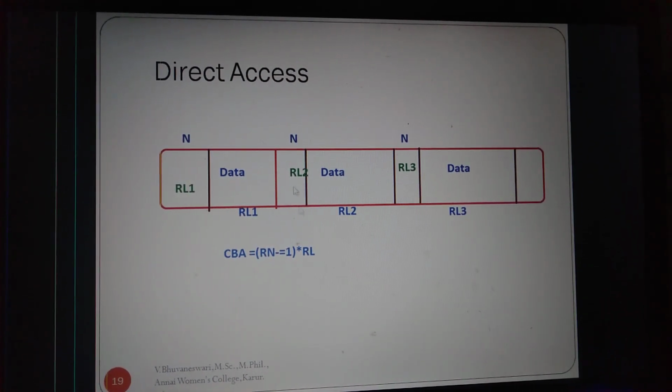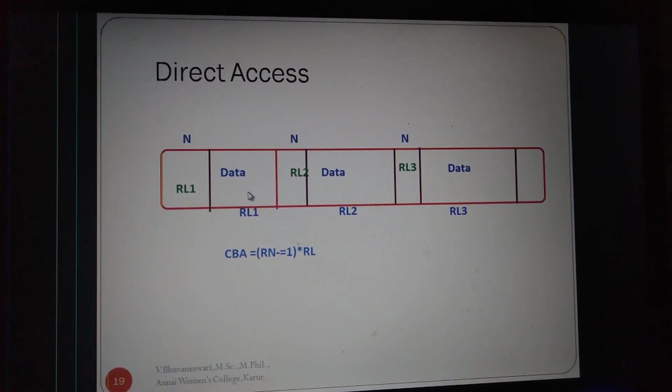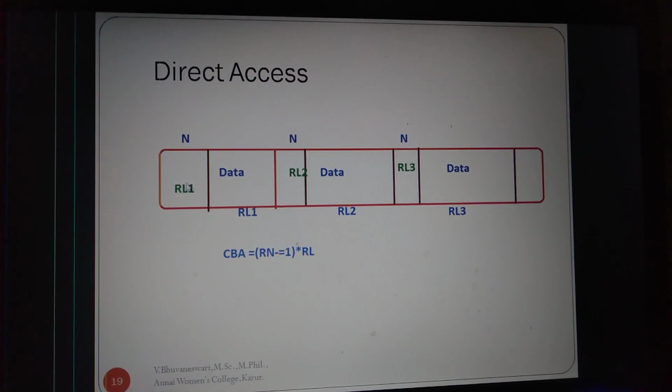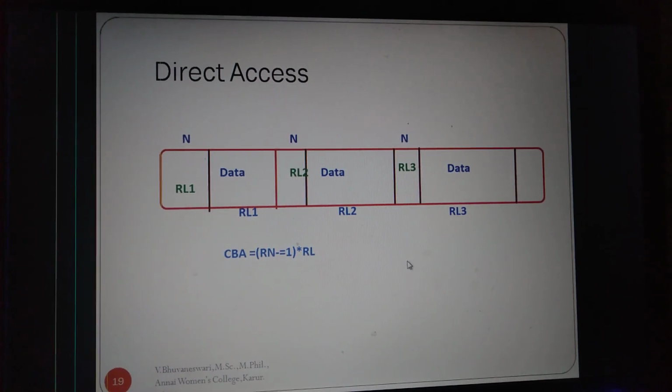Direct access method. In direct access method, here the record length will differ because of the different lengths of data stored in the memory allocations. Then the number of records are denoted here. RL means record length is different. Here the current byte accessed is equal to Rn minus 1 into RL.